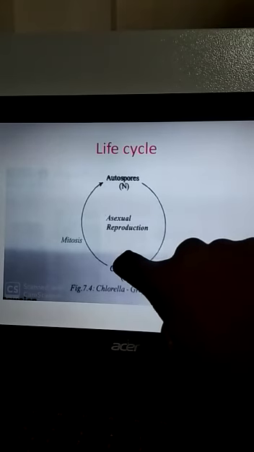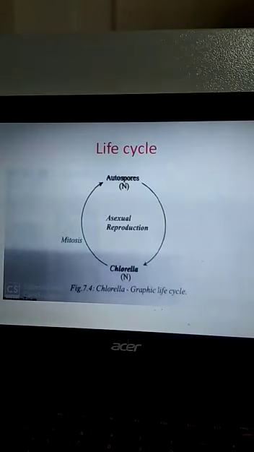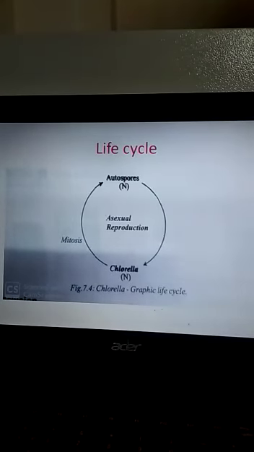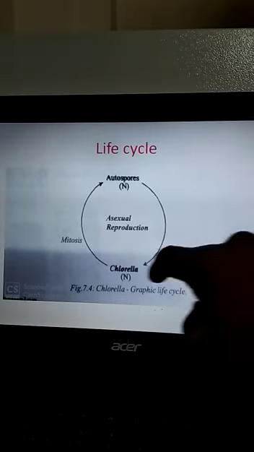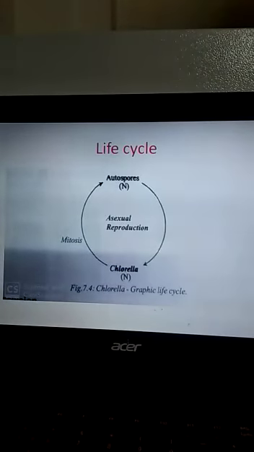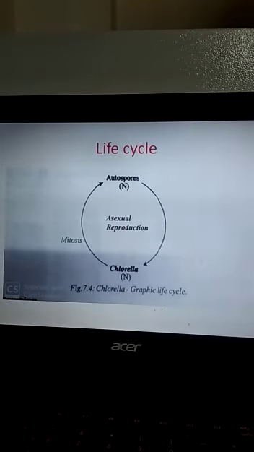It reproduces by the asexual method by means of autospores. The autospore is liberated and forms a new Chlorella. In this way the life cycle continues. This is the graphical representation of the life cycle of Chlorella.